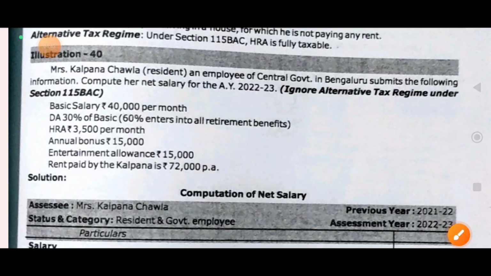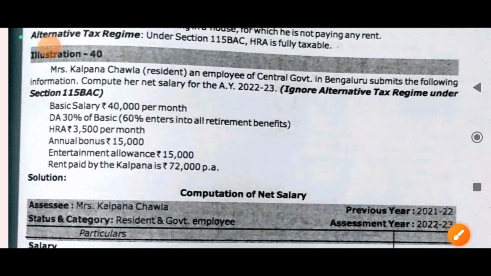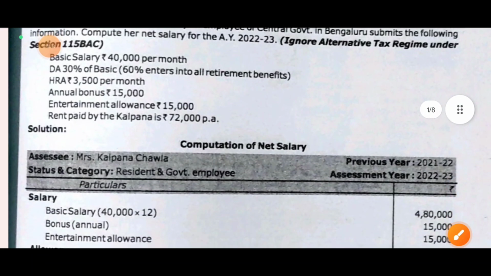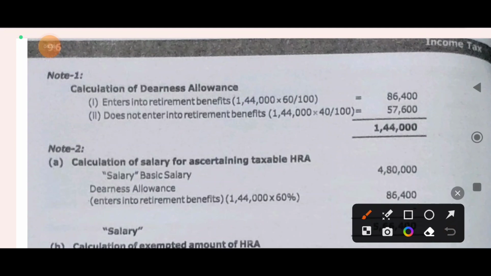Let us do the calculation and compute the net salary. First let us do the working notes.